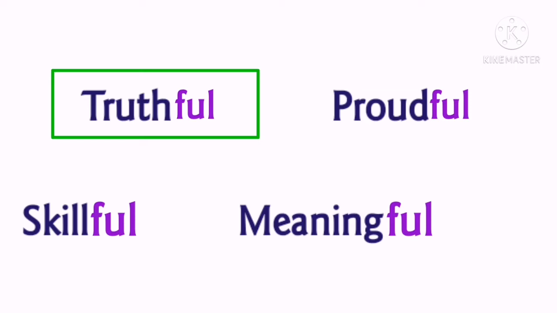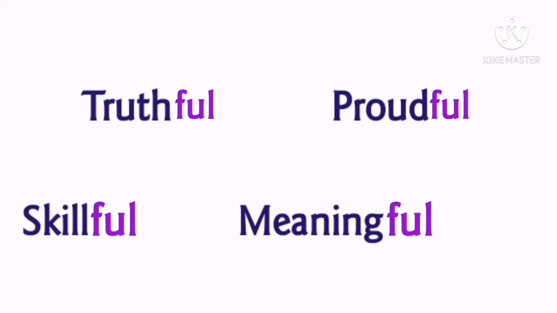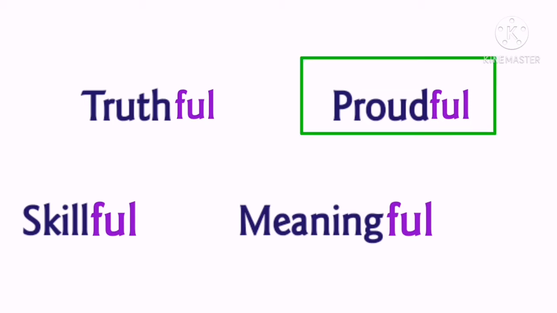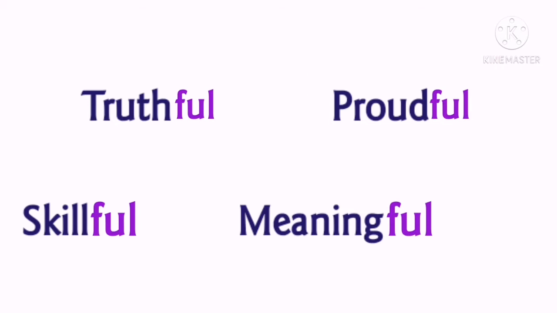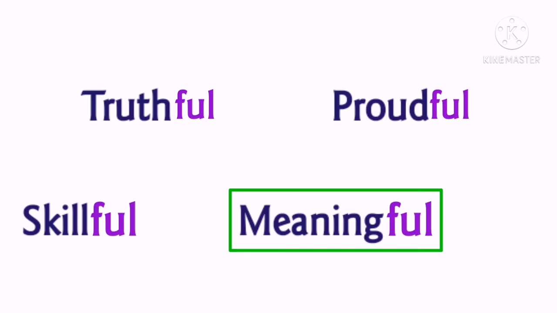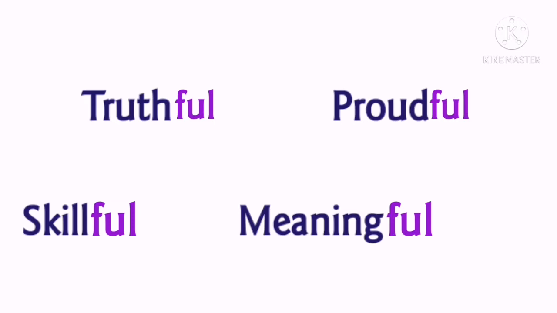If there is a lot of matter for pride, we can say, I am very proudful. If a person has a lot of skill, we can say he is very skillful. If something has a lot of meaning, we can say that is meaningful. So, full means full of or having a lot of something.